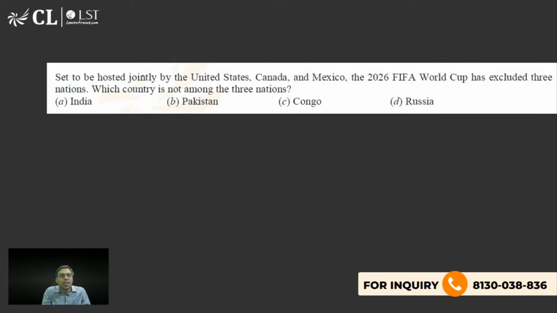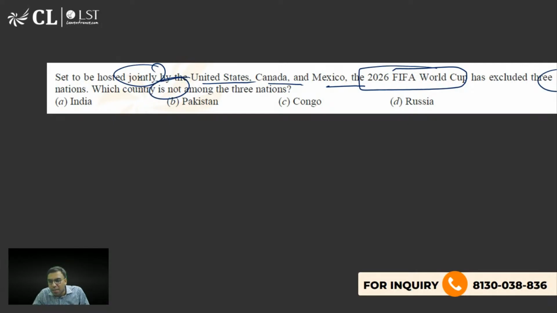The next is said to be hosted jointly by US, Canada, and Mexico. 2026 FIFA World Cup has excluded 3 nations. Which country is not among those 3 nations? India, Pakistan, Congo, Russia. What is the right answer to this question? So FIFA World Cup, जो फुटबॉल का वर्ल्ड कप होता है, उसमें से 3 नेशन को एक्सक्लूड कर दिया गया. इसमें से कौन सा नहीं है?